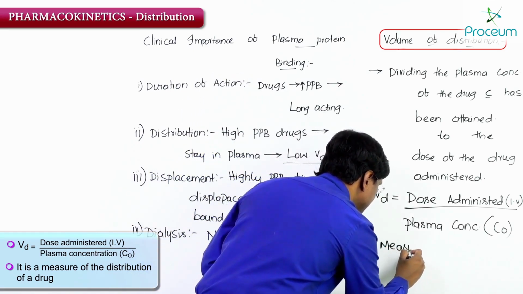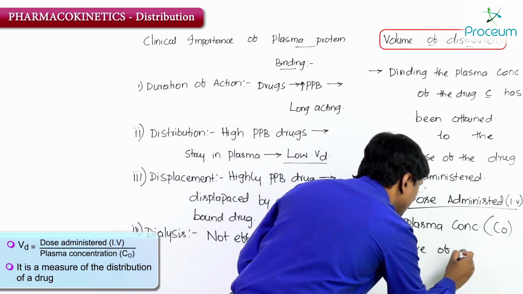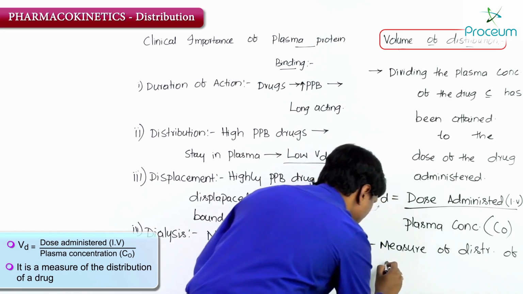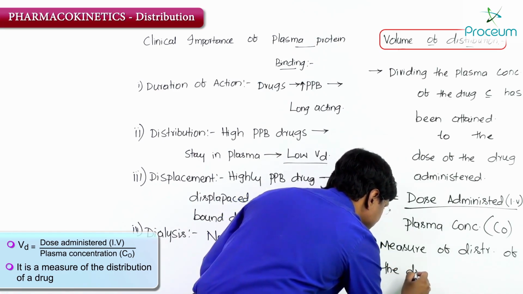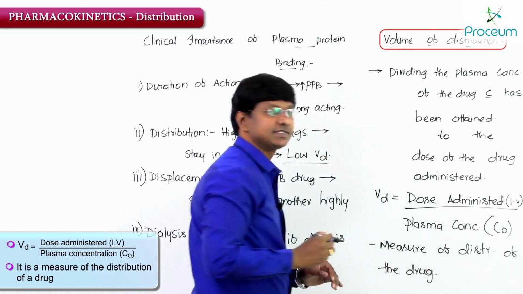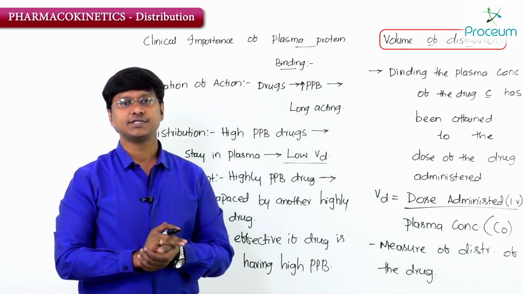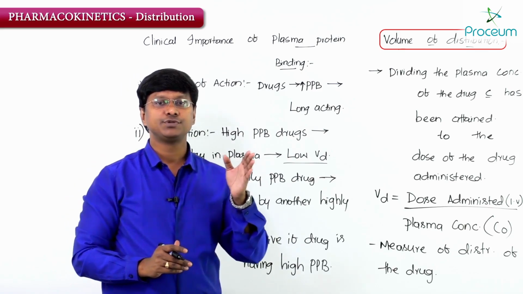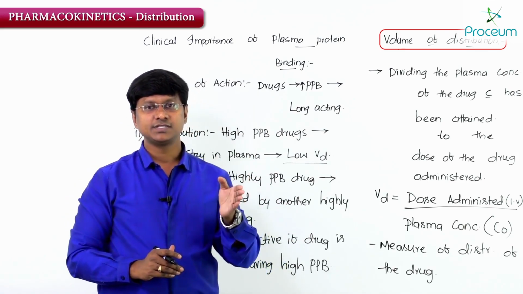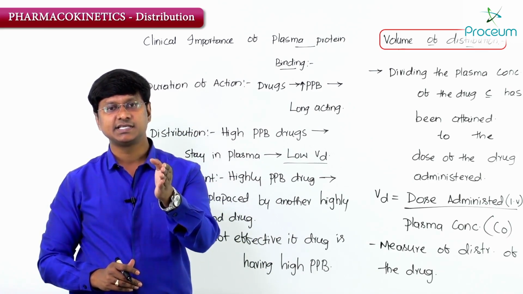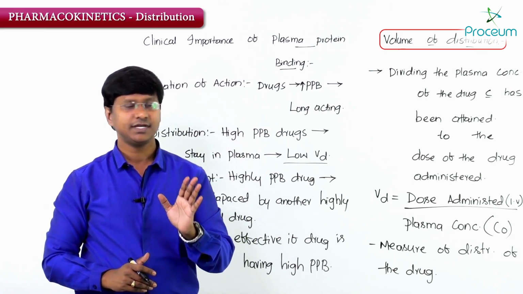So this is a measure of distribution of the drug. What I mean to tell you here is, if the volume of distribution is more, it means more amount of the drug is in the tissues and less is in the plasma, right.